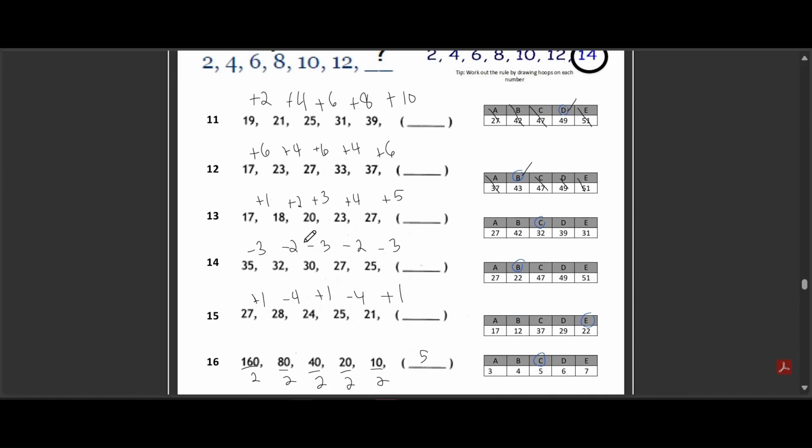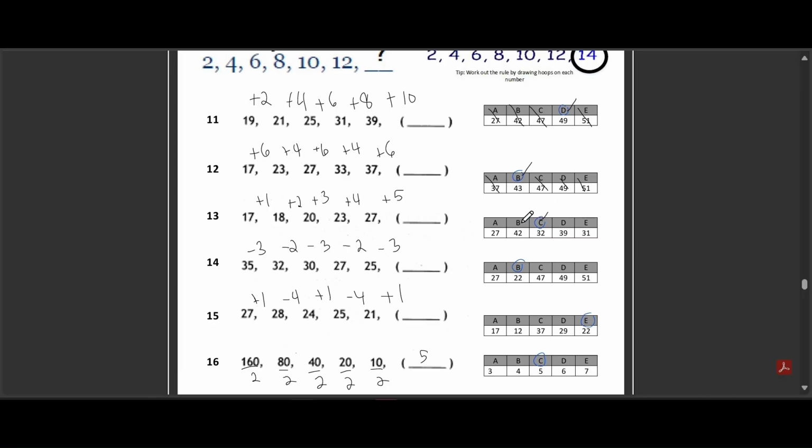Question 13. Here's our next number sequence. 17, 18, 20, 23, 27. What comes next? Our options are A, 27, B, 42, C, 32, D, 39, and E, 31. The correct answer is C, 32.